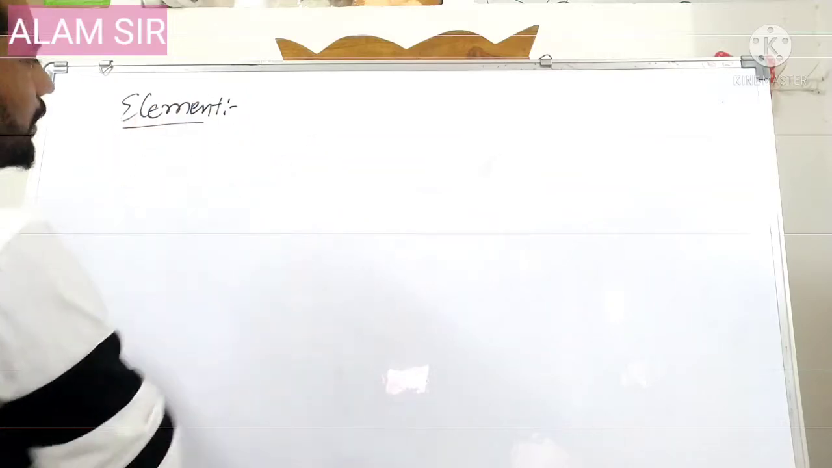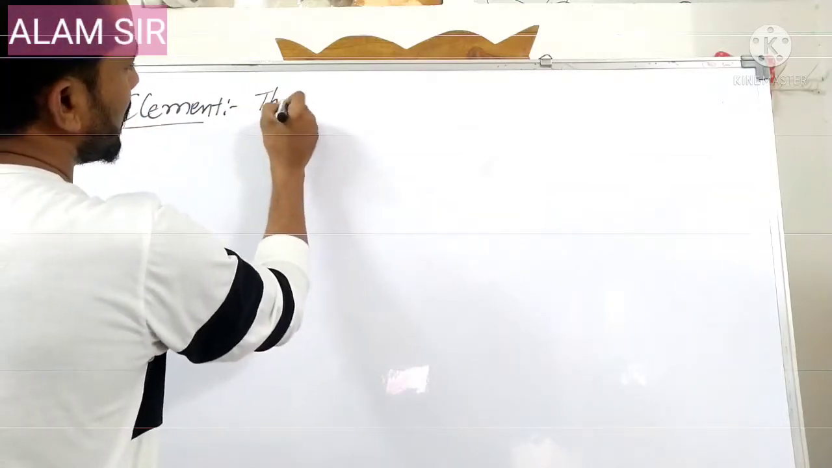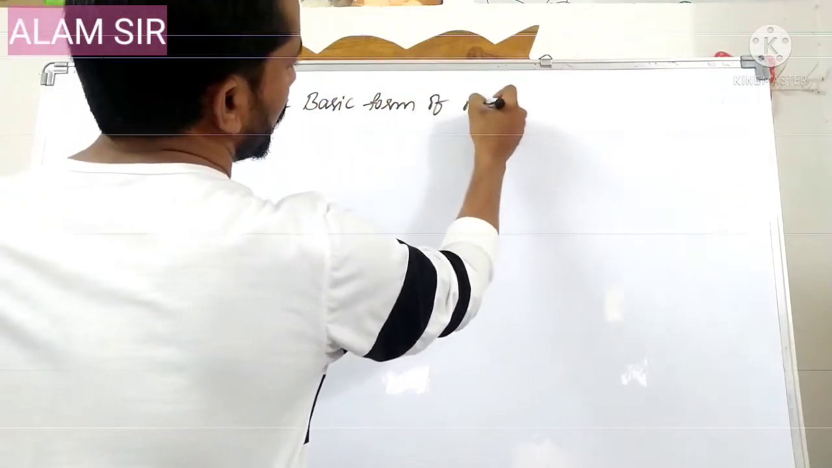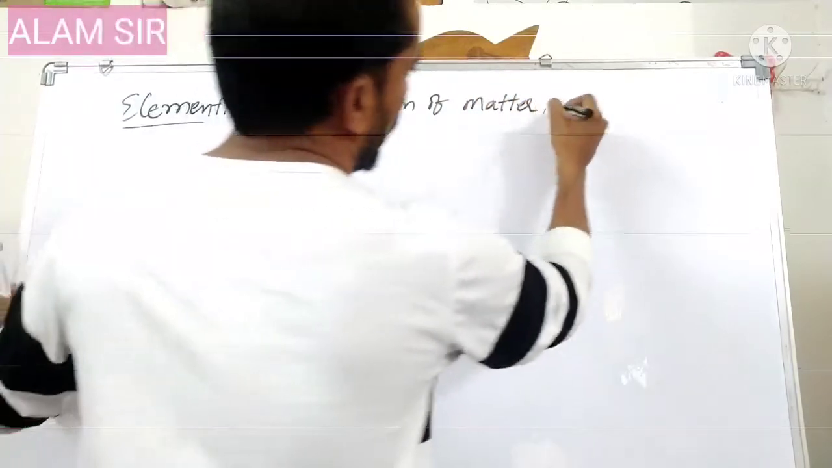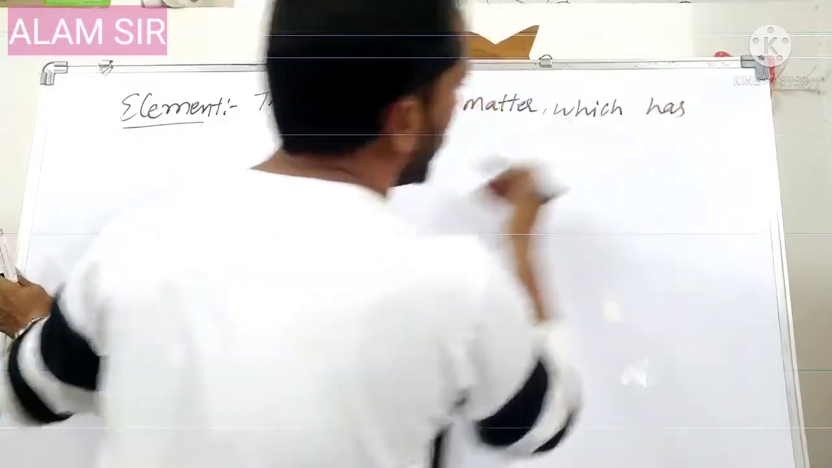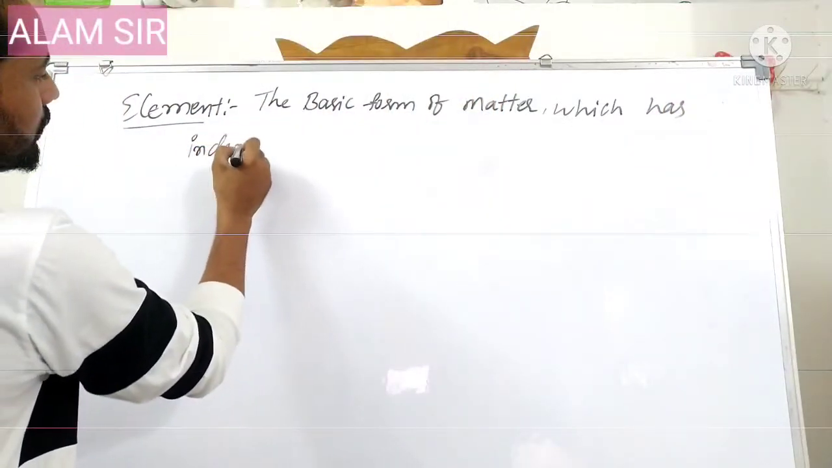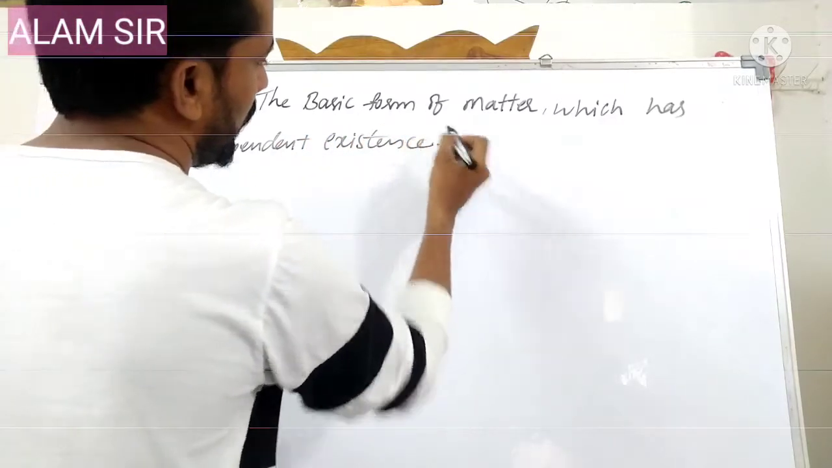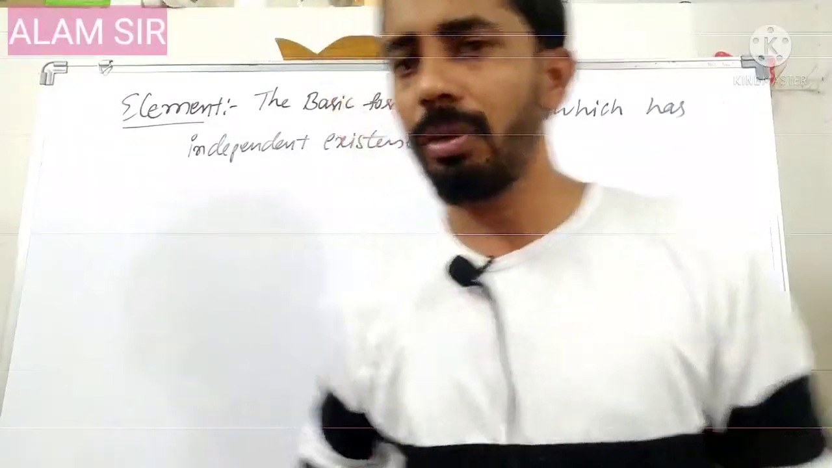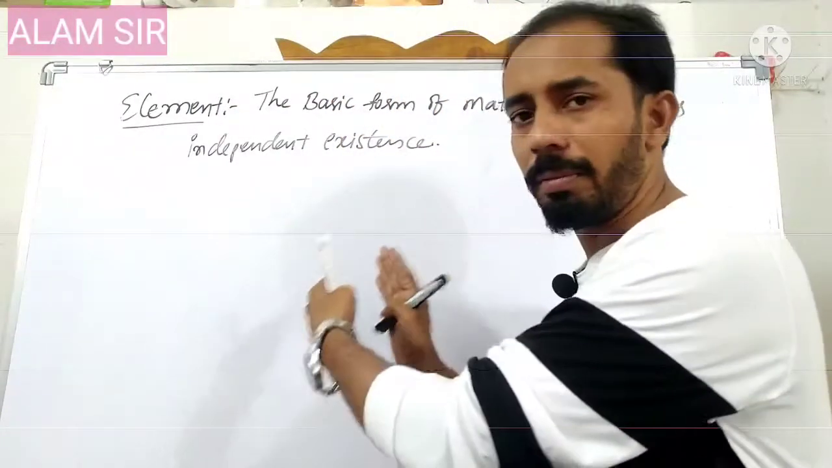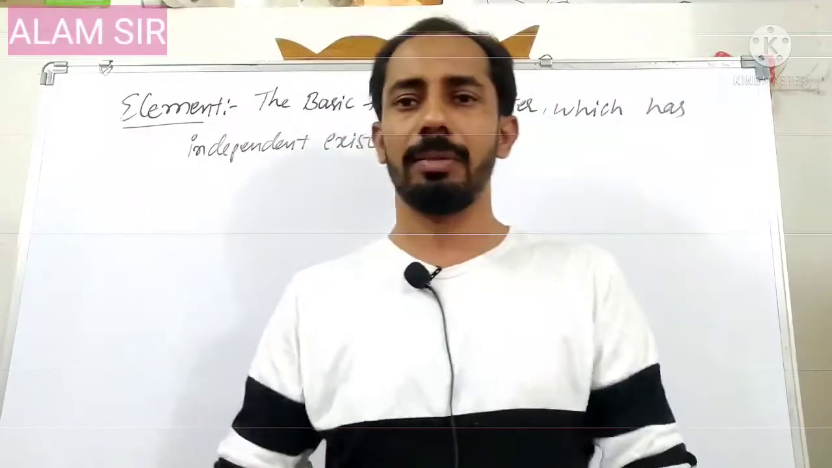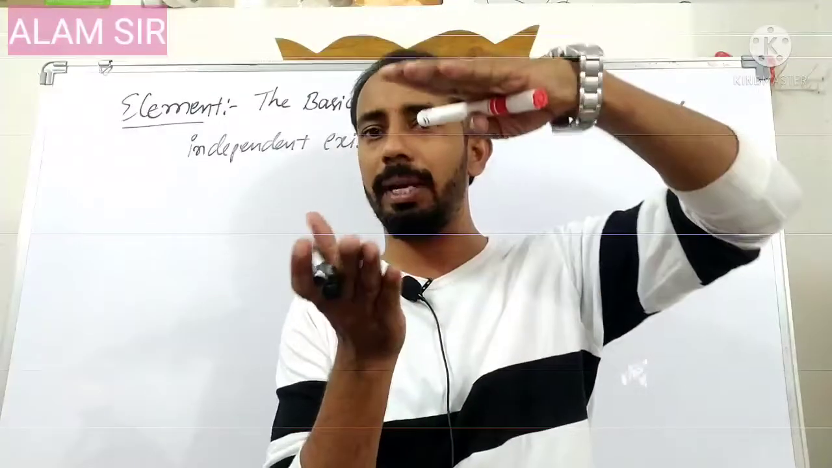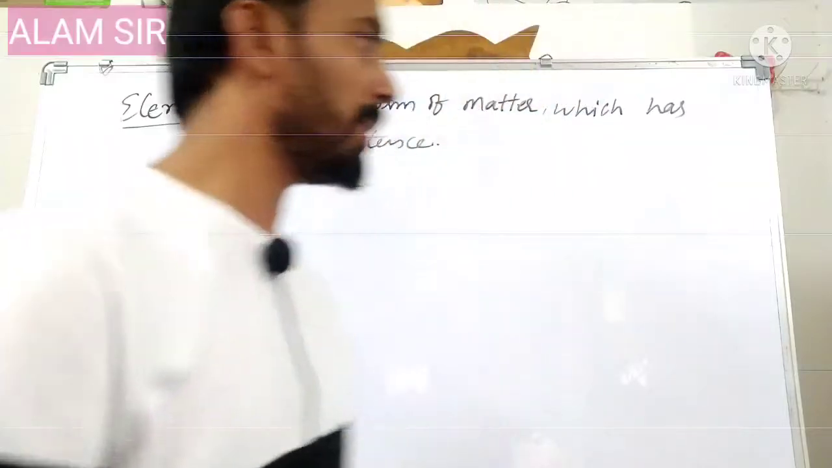First of all, what is meant by element? An element is the basic form of matter which has independent existence, meaning it can exist independently. We said that matter is nothing but that which has mass and volume, or occupies space. So the basic form of matter is the element, and it has independent existence.